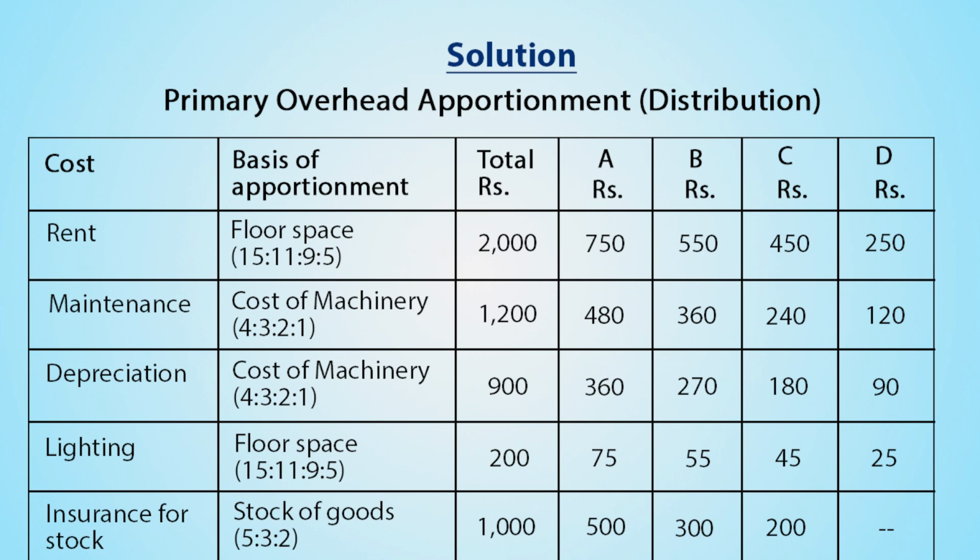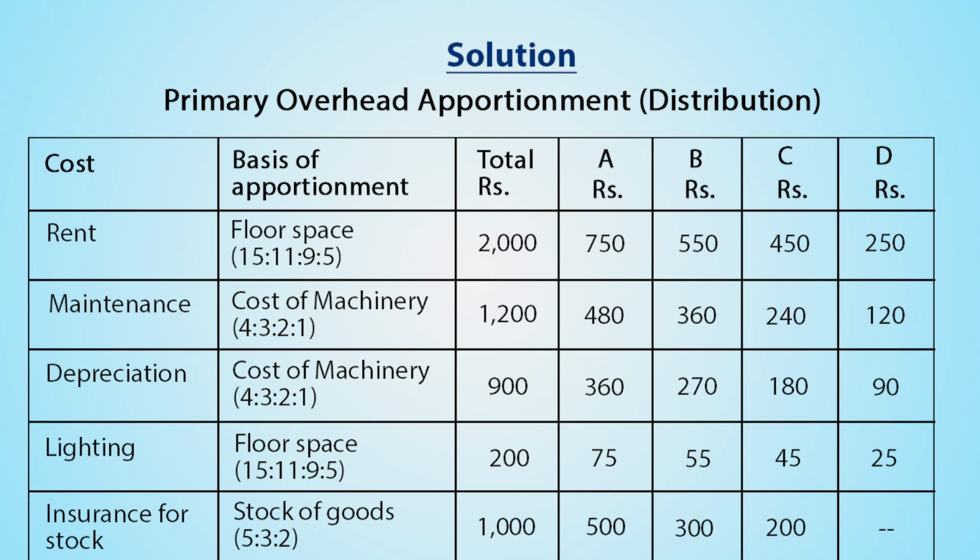First column is of cost, second column is base of apportionment, third column is total amount in terms of rupees, and remaining 4 columns are for the departments A, Department B, Department C and Department D. Now we will allocate common overhead cost given in the example based on the equitable basis given in the example. First common cost is rent.